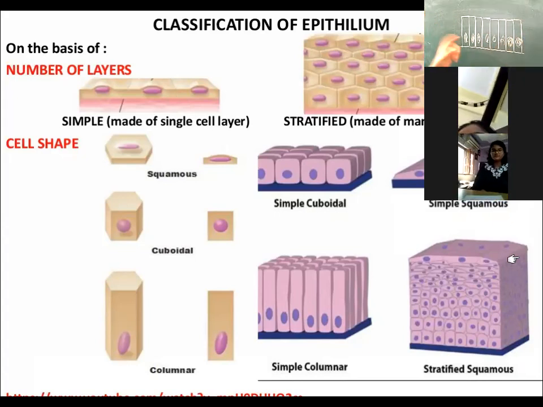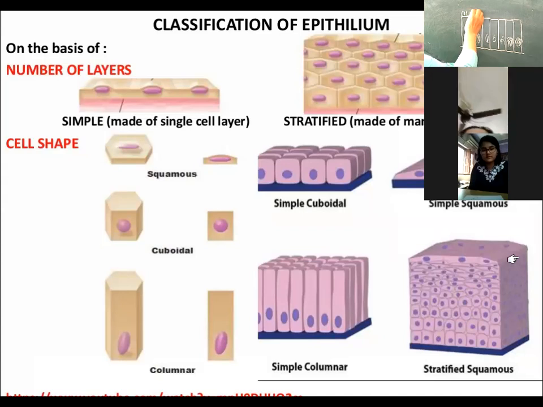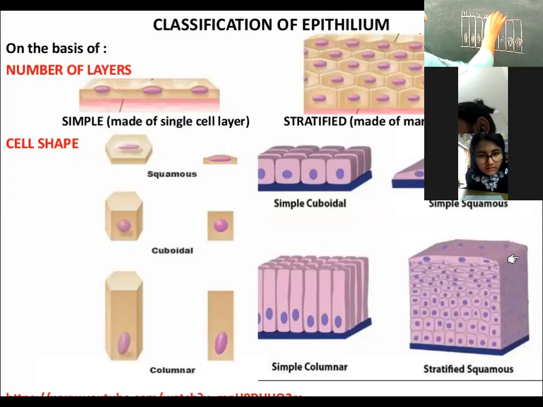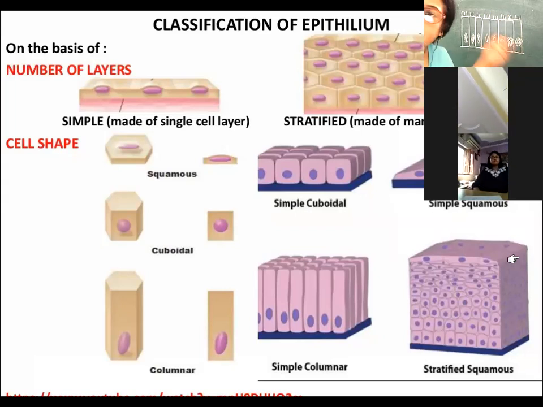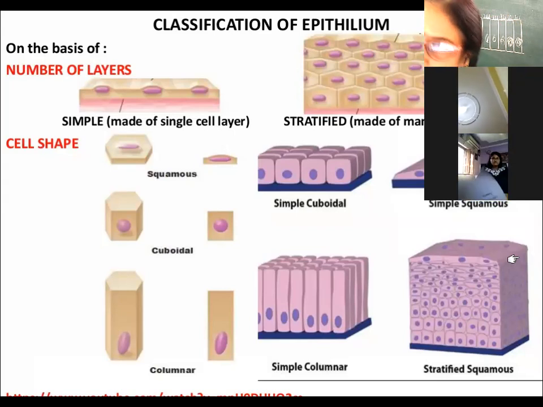Now, if there is one more attachment to it, a small hair-like structure present above the cells, then you know what it is known as? It is known as ciliated columnar epithelia. But there should be the presence of cilia. Cilia is the small hair-like structure.